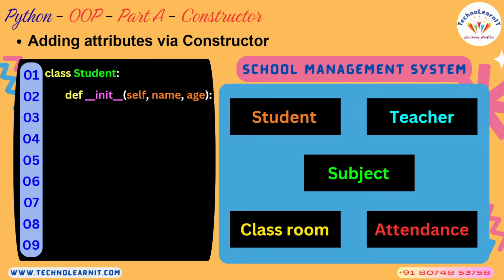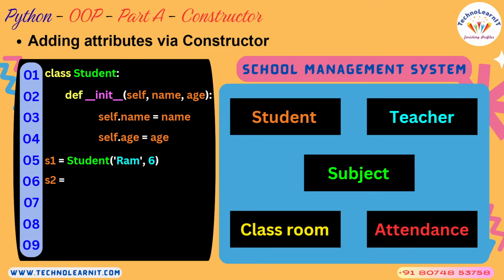And you can pass multiple arguments to a constructor, and this is an example for that. Name and age is what you are passing. So you can create two attributes. Where are you creating attributes now? You're not creating them dynamically. When you create dynamically, there is a chance that your object won't have that attribute at all. But this way, if you are using a constructor, you can pass all the values of the attributes through some arguments or parameters, and using those arguments we will be creating the attributes within the constructor, and they will be available for your object.